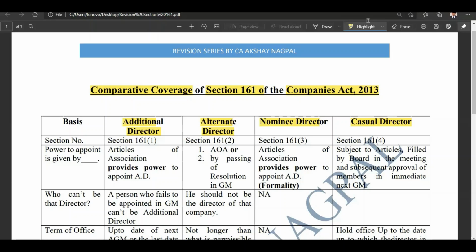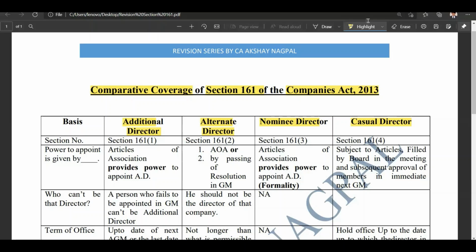All right. Second being the alternate director, which is covered in section number 161 subsection 2. It basically talks about a director who is appointed in place of a director who is not in India for not less than 3 months. That is, if a director has gone out of India for 3 months, then in place of that director, a company can appoint an alternate director who will function in place of that very director.